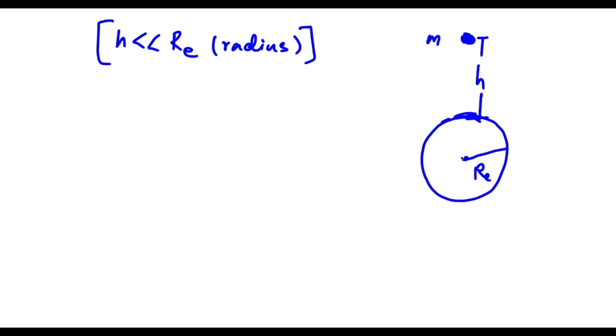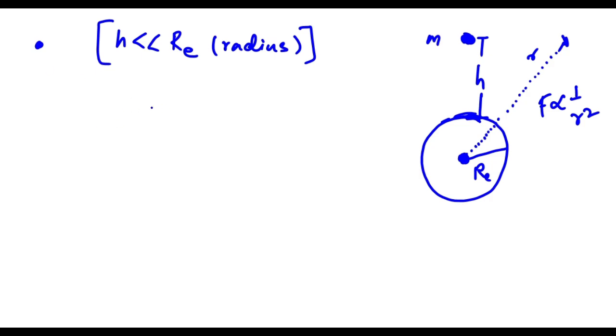This is the center of the earth, and if we move away from this center, the gravitational force will vary with this relation. We have to restrict ourselves for timing, because we are going to discuss these things in detail when we discuss the gravitation topic. So for timing, let's say that h is much smaller than the radius of the earth.